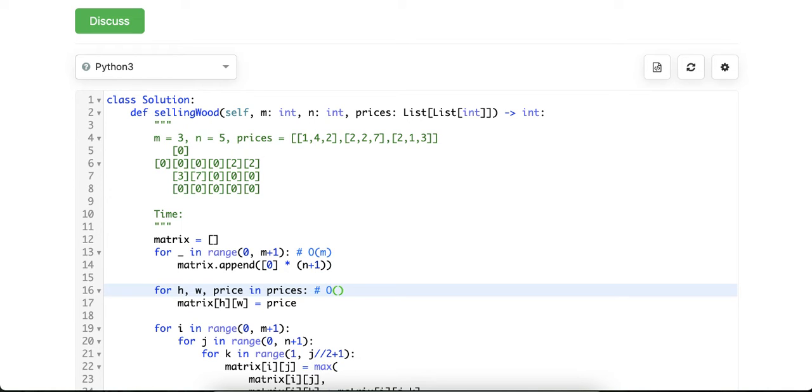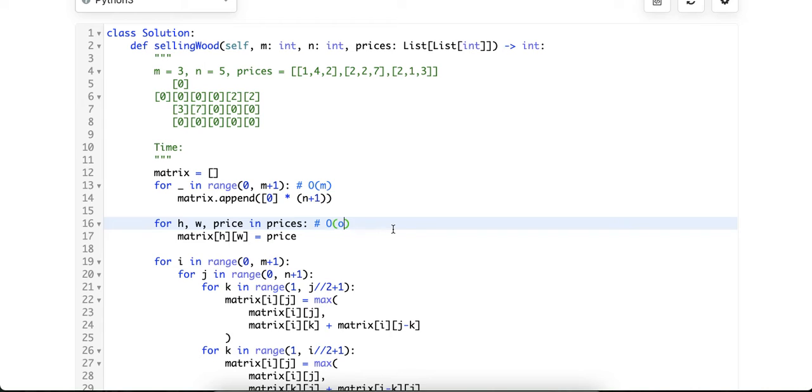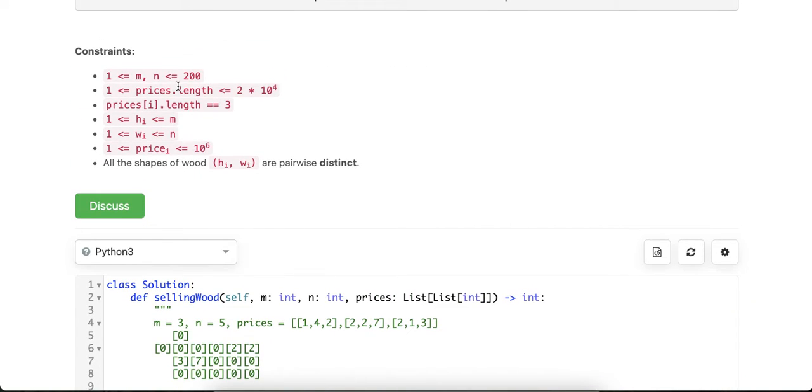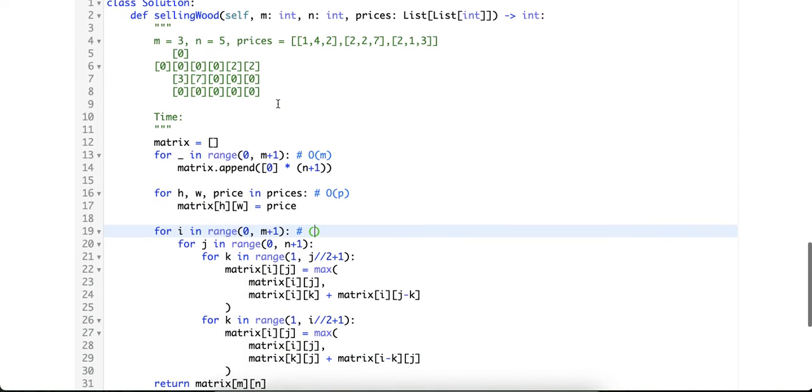What do we call this? Let's call this big O, P. And then this one will be big O, M and N is 200. Prices in that line can be many.